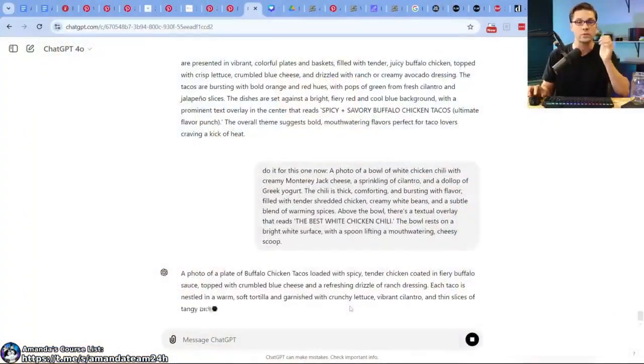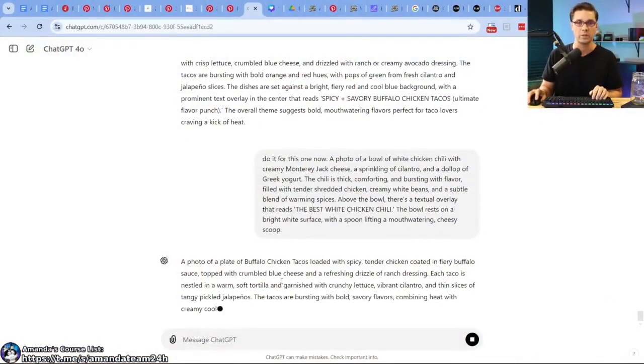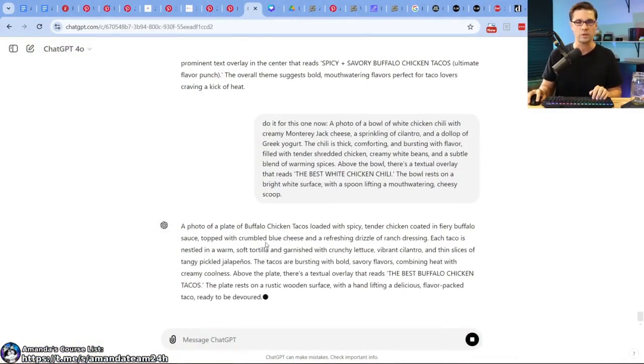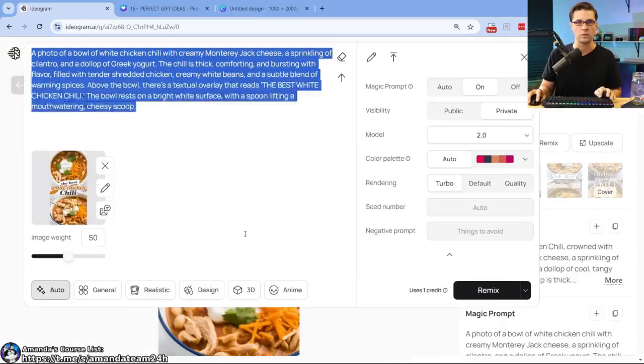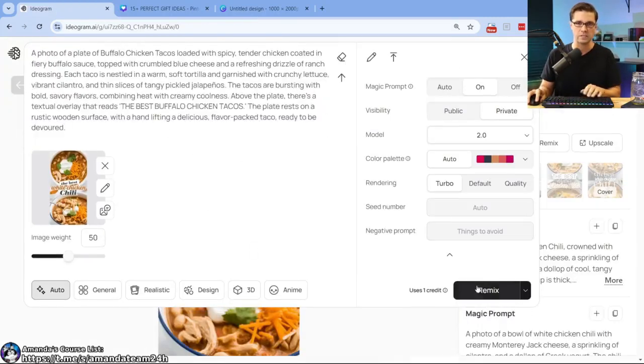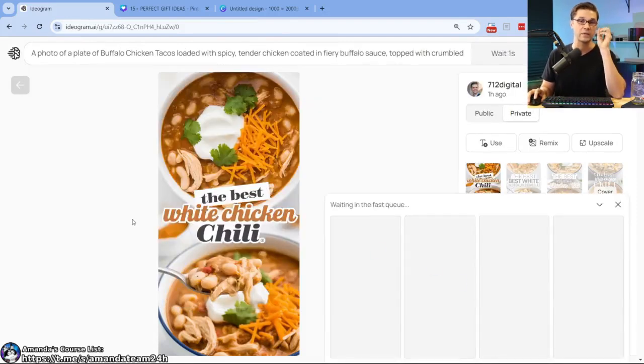So what we're basically doing is using that template and technique. We know which templates we like. We think they'll perform well. They're unique. Let's give it a go. So I'm interested to see if it holds this template too. I mean, so far it works really well for us. There's always a wild card factor here, right? Maybe, maybe not. And that's okay because like I said, Ideogram is so affordable. All right, waiting in the fast queue.